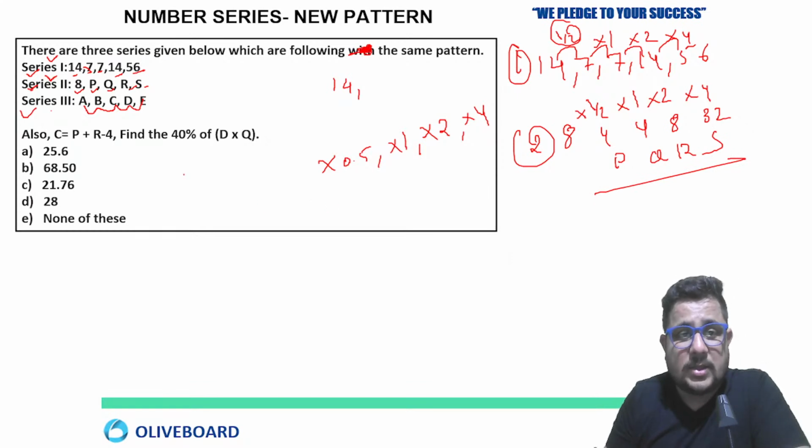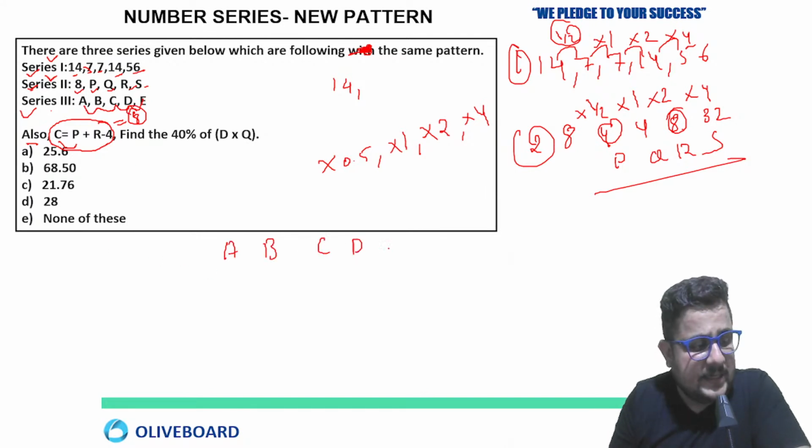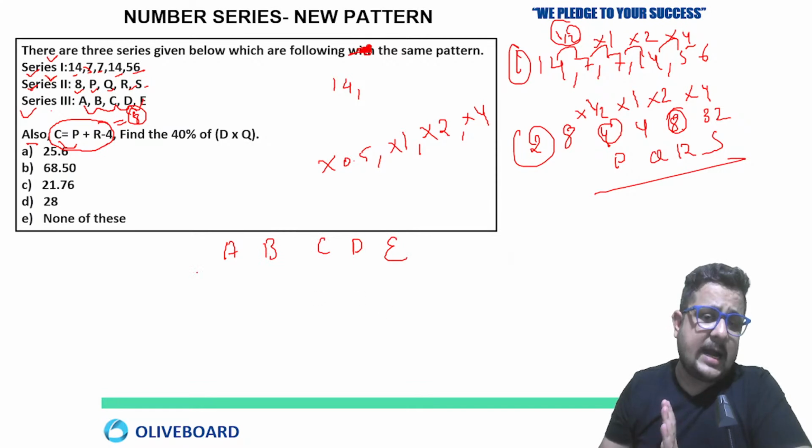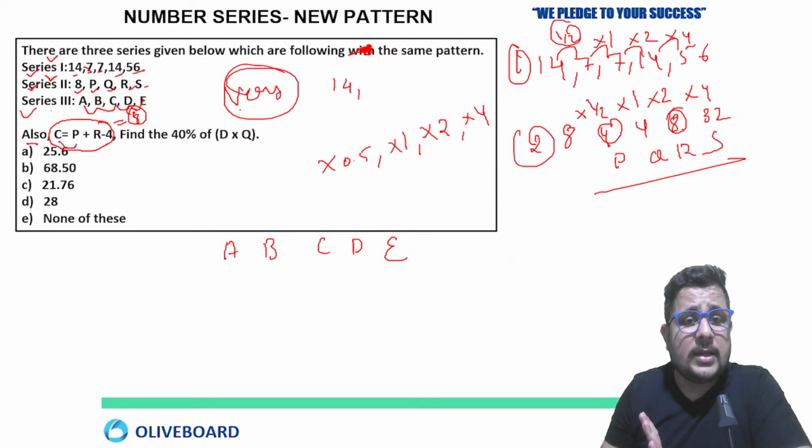Fine. Now the third series, everything is missing, but also C is equal to P plus R minus 4. So what is the value of P? You can check here. P is 4, R is 8. 4 plus 8, 12 minus 4. So it is going to be 8. So A, B, C, D, E, these are the 5 terms in the series. Very, very important, as I said, how to approach.